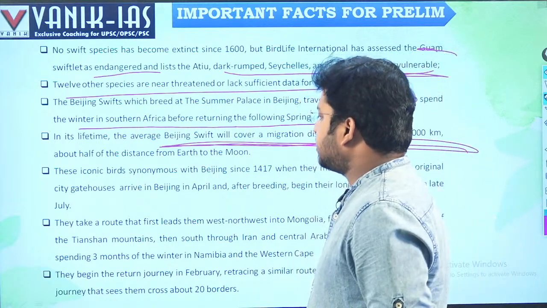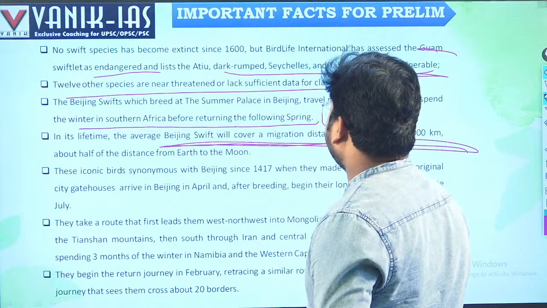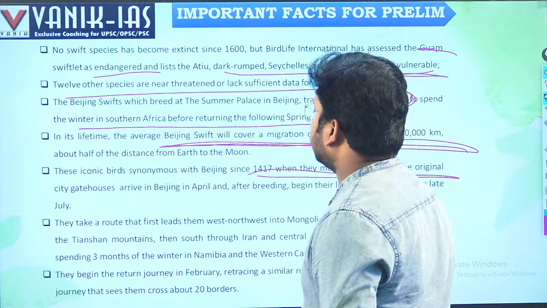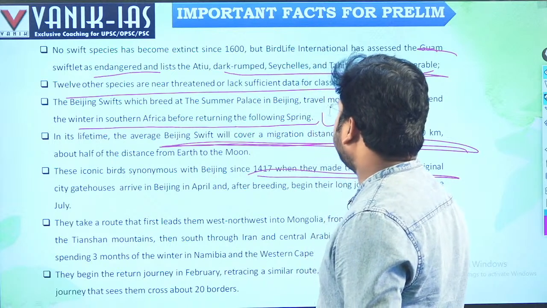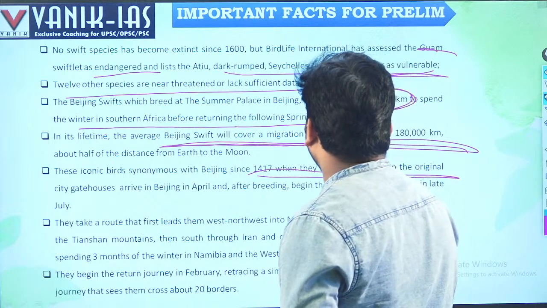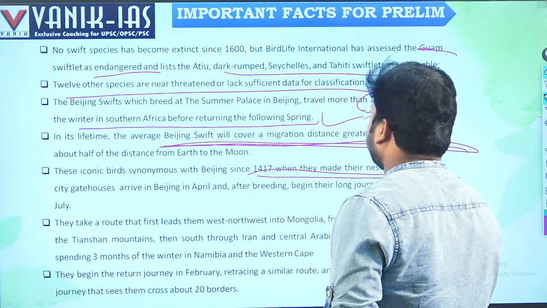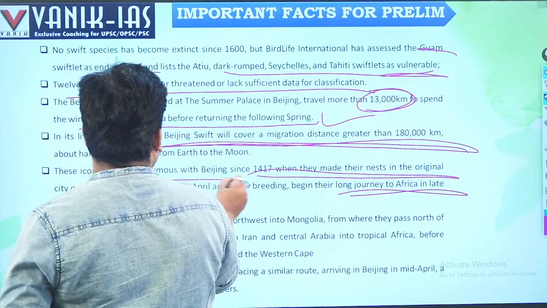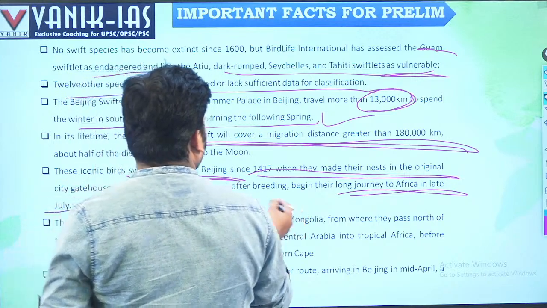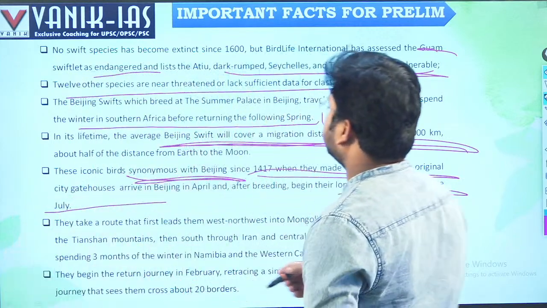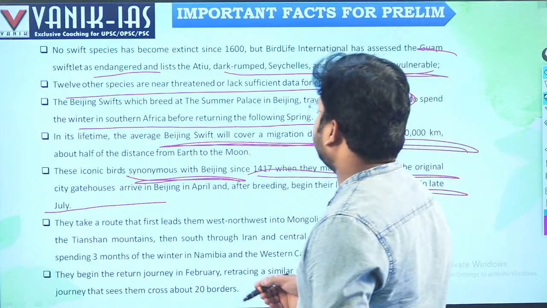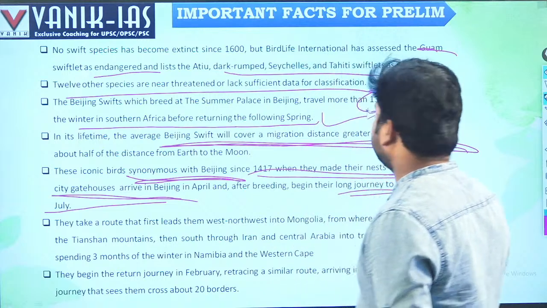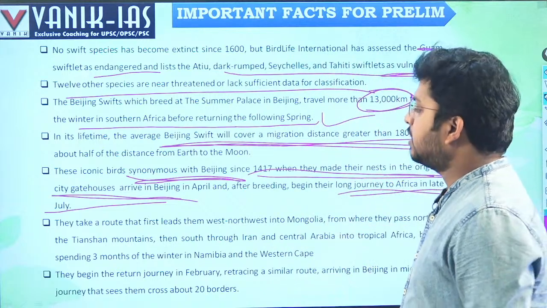These iconic birds, synonymous with Beijing since 1417, when they made their nests in the original city gate houses, arrive in Beijing in April. After breeding, they begin their long journey to Africa in late July. That's why they are called Beijing swifts, because they make their nests in the original Beijing city.